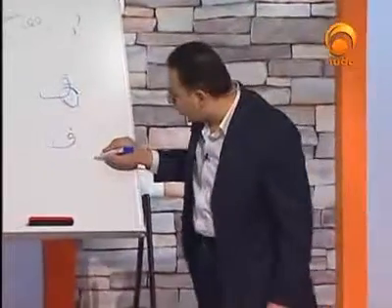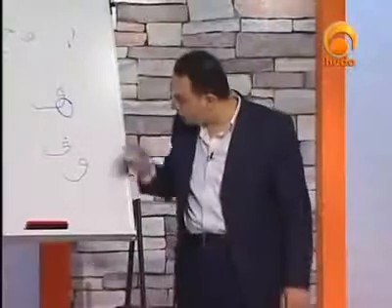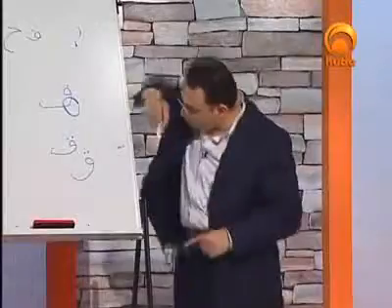I would tell you that qaf sometimes is written here with this tail. Can you see that? With two dots. We have the tail of sin and shin, but when it comes to writing, I think that we remove such a tail.